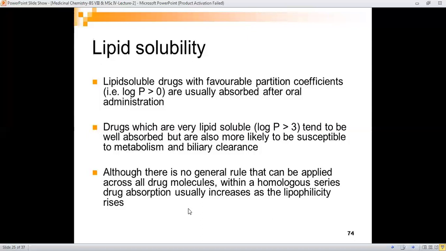Although there is no general rule that can be applied across all drug molecules, within a homologous series drug absorption usually increases as the lipophilicity rises.